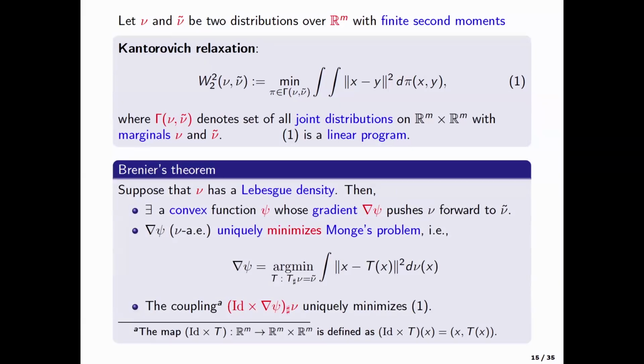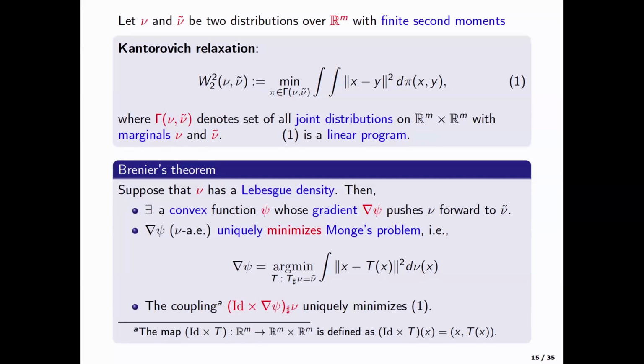And there is a very important theorem in this area, which is called Brenier's theorem, which basically says that under very minimal assumptions, as soon as the source distribution has a Lebesgue density, both these problems are the same. So I'm not going to go over this math. If you haven't seen this, don't get bogged down by the math. All I'm trying to say is that the first condition is that there always exists a transport map, which is the gradient of a convex function.